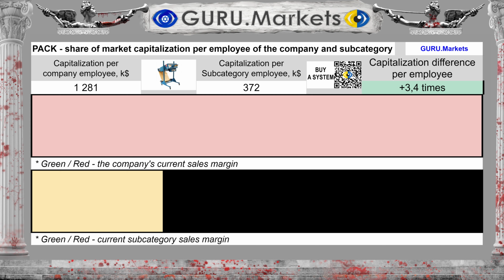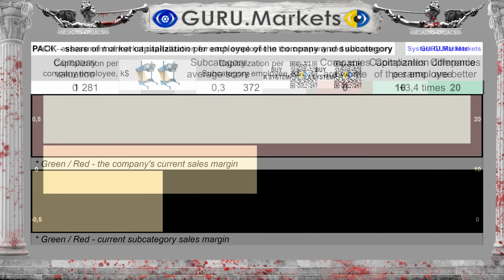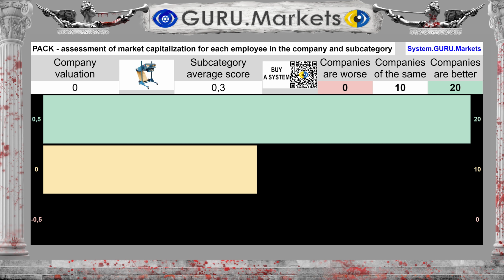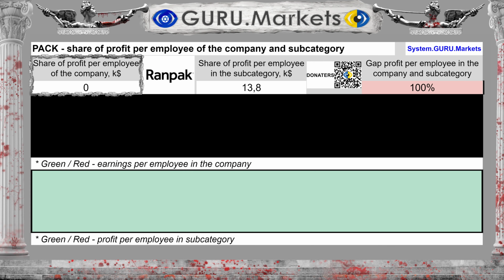The amount of capital per company employee is $1,281,000, whereas in the subcategory there are $372,000. The difference between the subcategory average and the organization's performance is 244.4%. Estimation of the amount of market capital per employee in comparison with indicators in the subcategory: Tolerable, 0 points.